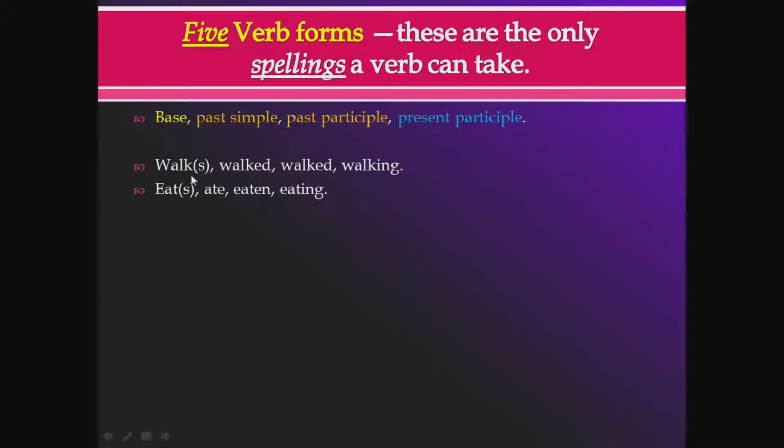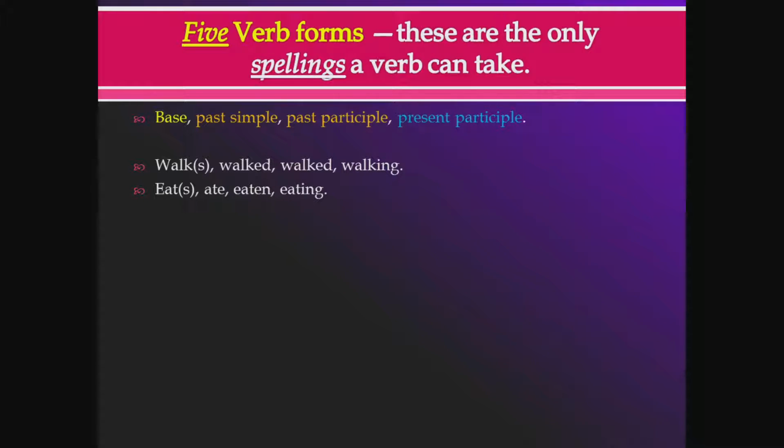But if you look at this, walked, walked, walking, there's only 4 because the base form has an S form. That makes it 2. So there are technically 2 words over here. Walk, walks, walked, walked, walking. So the basic form of the verb is called the base form.